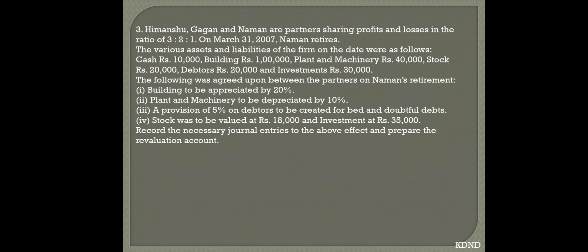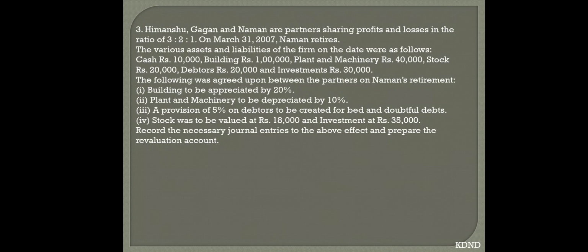On March 31st, Naman retires. The various assets and liabilities of the firm on the date were as follows: cash 10,000, building 1 lakh, plant and machinery 40,000, stock 20,000, debtors rupees 20,000, and investment rupees 30,000. So these are the items which are appearing in the balance sheet.